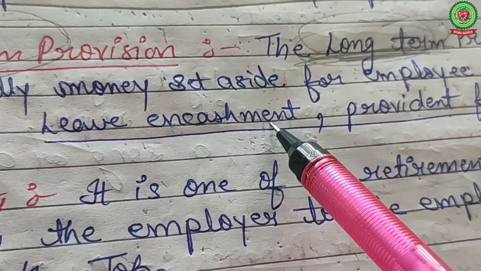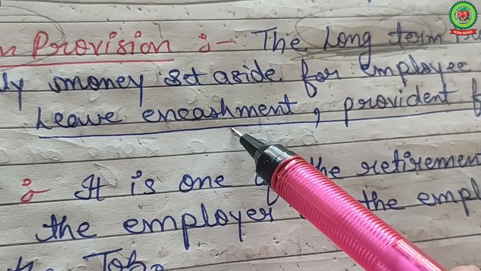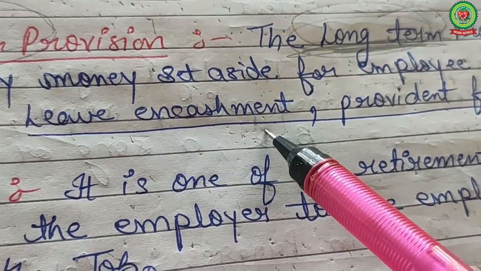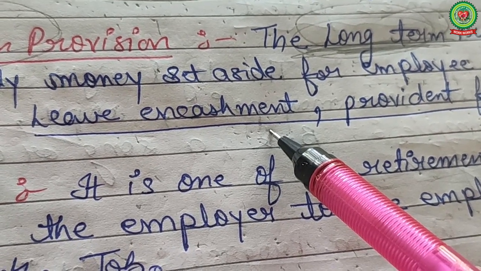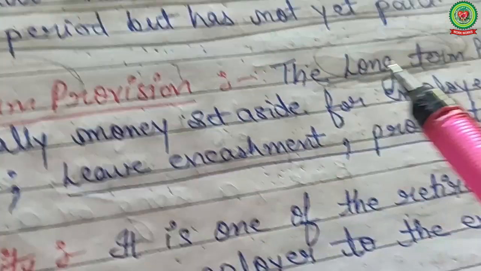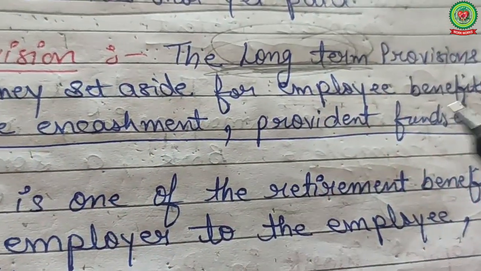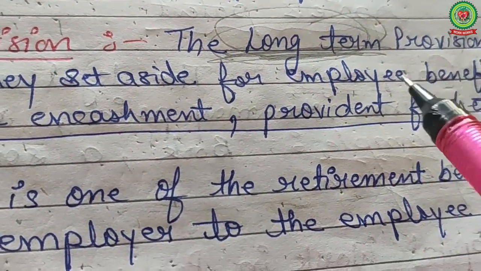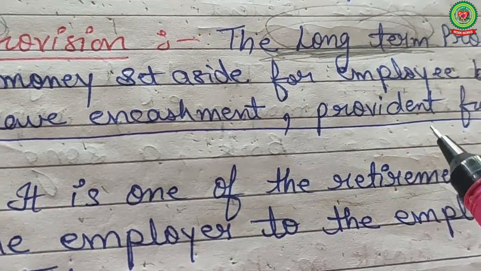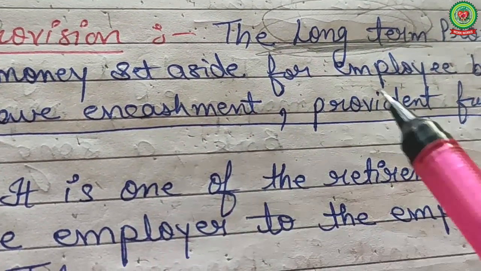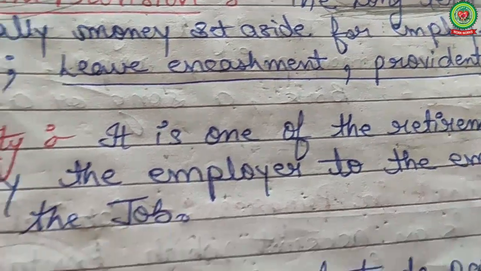So leave encashment. Now tell me, what is leave encashment? It is the amount of money received in exchange for a period of leave not availed by an employee. Provident fund. It is contributed by both employer as well as employee, and at the time of retirement the total amount is provided by the employer to employee.